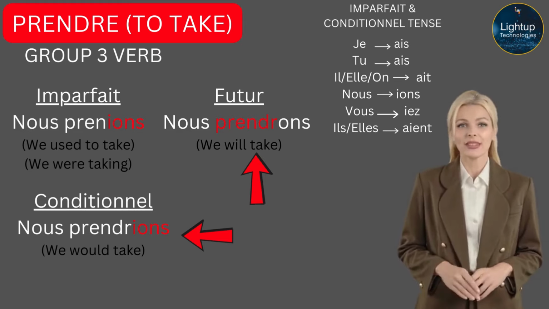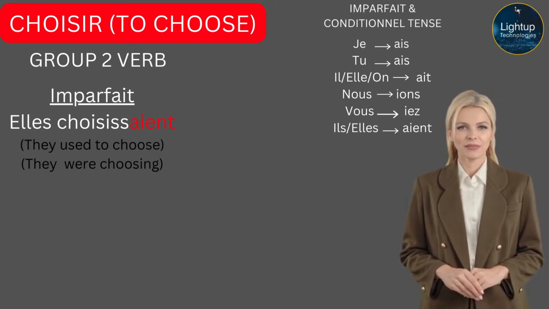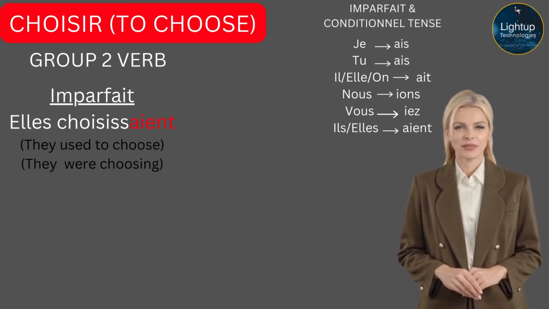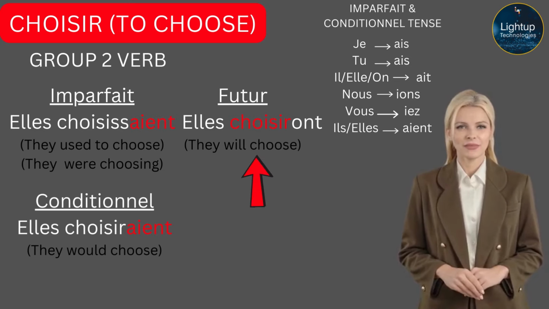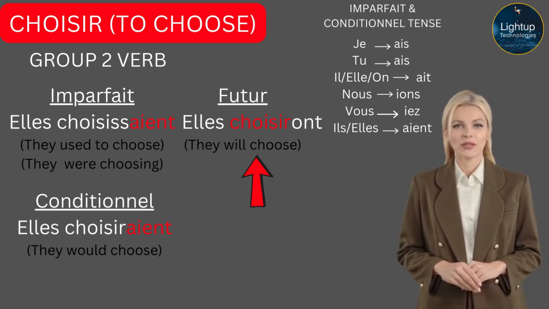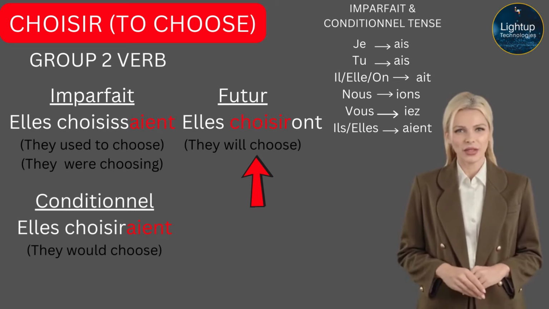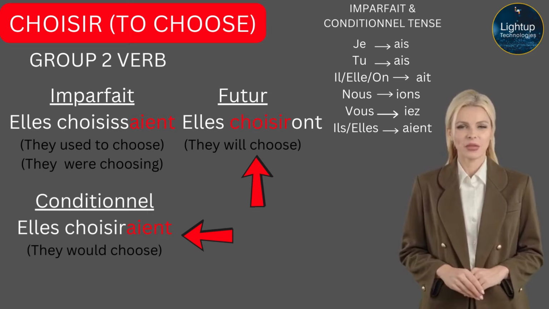Now let's look at the second group verb, Choisir, which means to choose. Elle choisissait. They used to choose. They were choosing. How would you say, they would choose? First look at the future tense of the verb Choisir. Elles choisiront. They will choose. We are going to use that stem and attach it to the conditionnel. Elles choisiraient. They would choose.